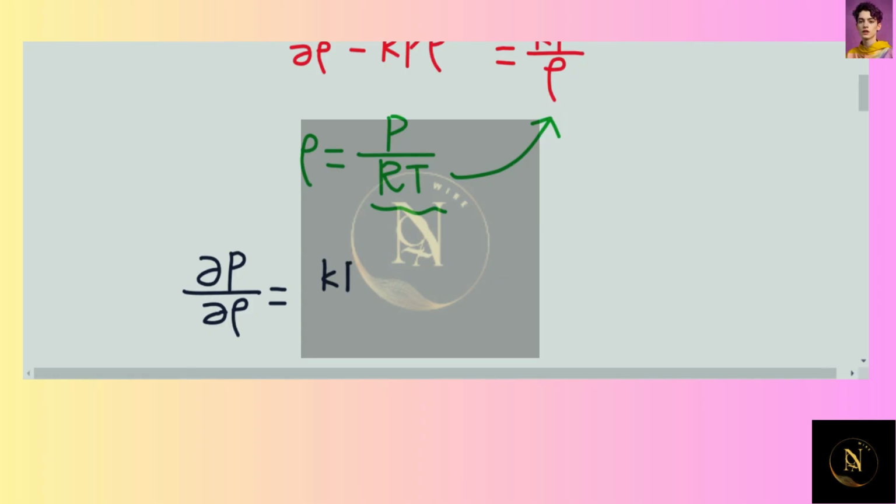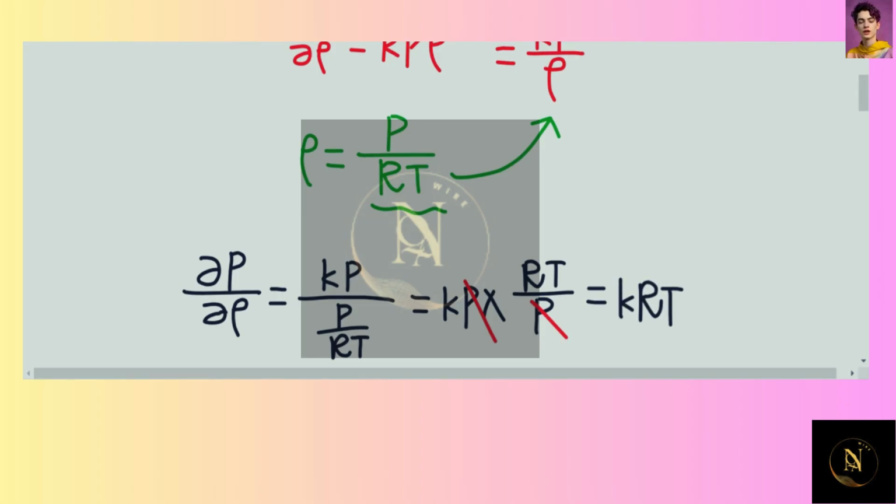Kp over P over RT, which is equal to Kp times RT over P. And as you can tell, P here can be cancelled out, and this will give us KRT.